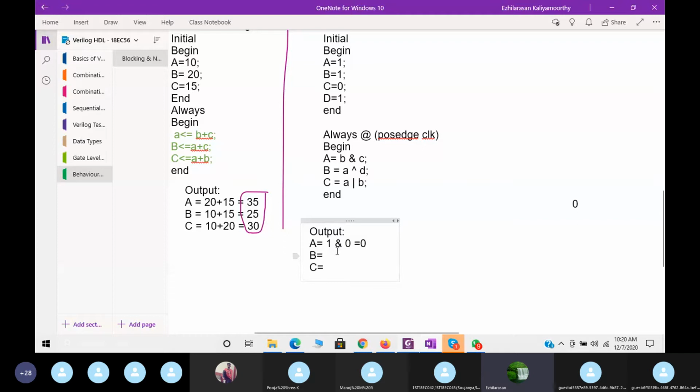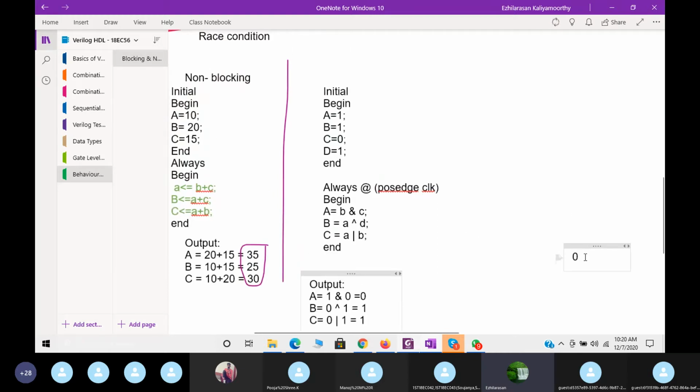A XOR D. D value is what? 1. Then result. Next, what about C? C is A or B. A is 0 or B is 1. The result will be 1. A or 1. Now you can see, let me take an example with the same thing. I am going to change this.